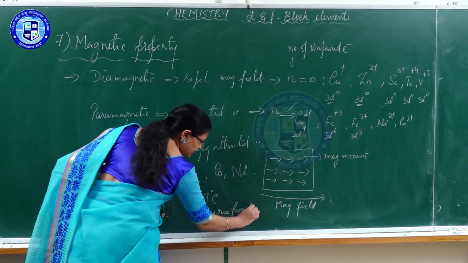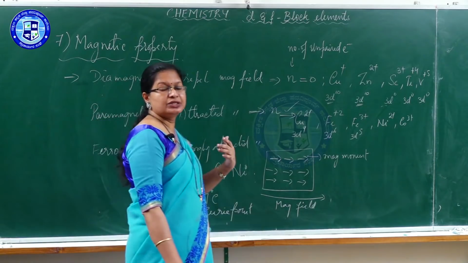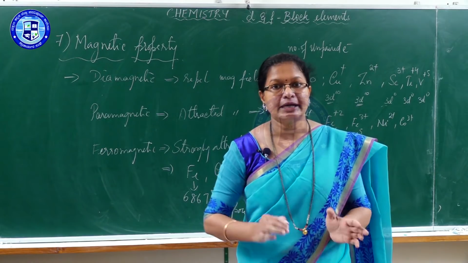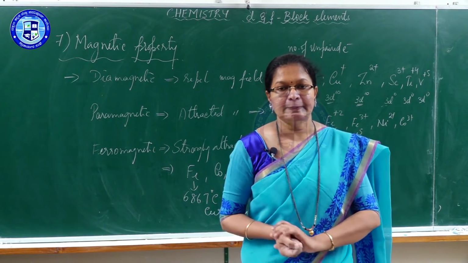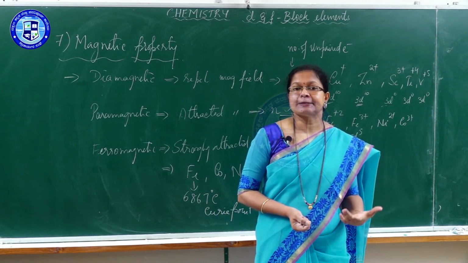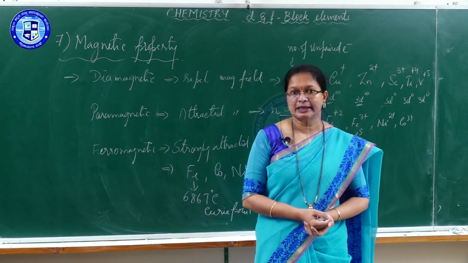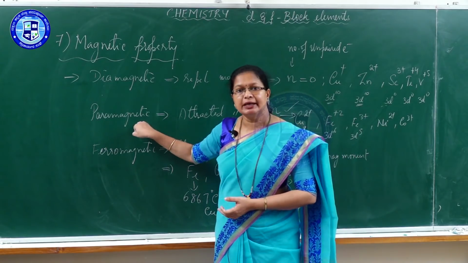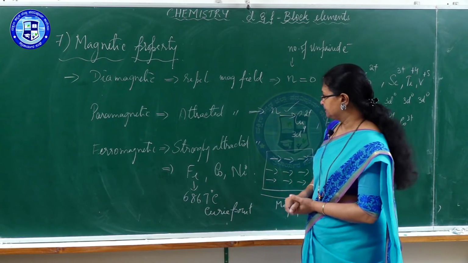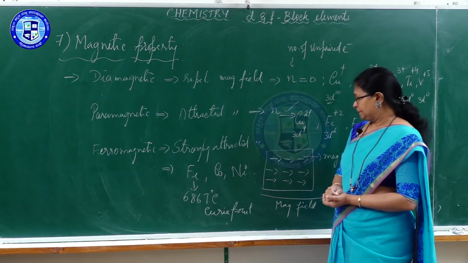The temperature at which the ferromagnetic substance loses its permanent magnetism and turns into paramagnetic is called the Curie temperature or Curie point. That is regarding iron.